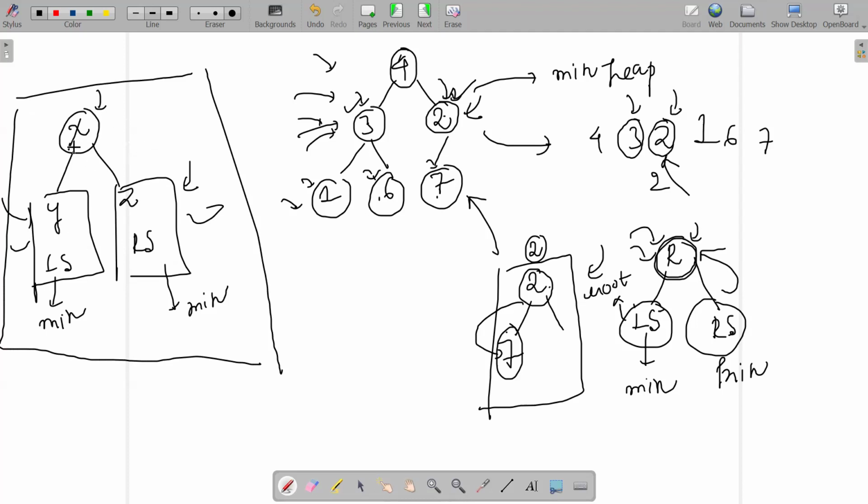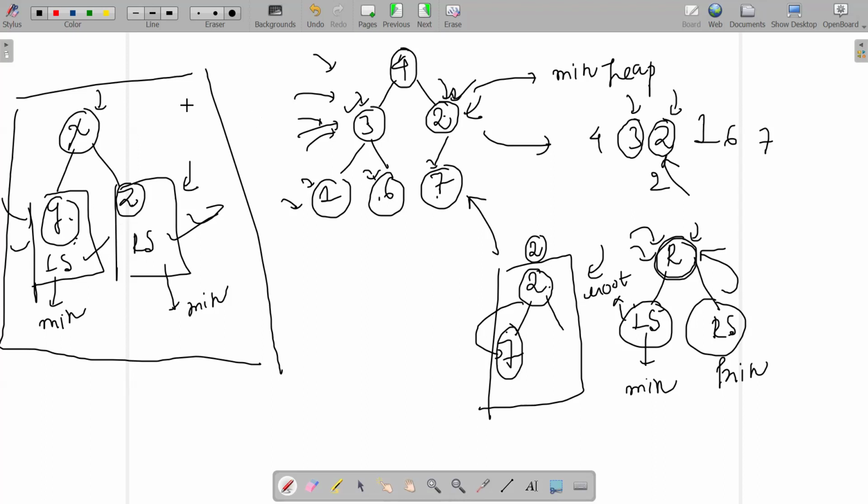So right now, if the subheap that starts from Y and the subheap that starts from Z are respectively min heaps, I feel Y and Z would be the minimum in these segments. Am I correct? If that is true, no other nodes in these segments can be smaller than them because they are respective min heaps in their zones.